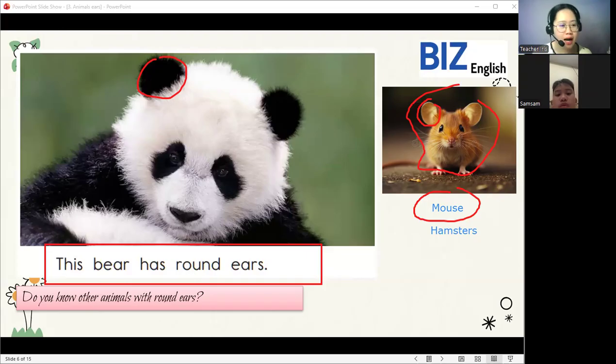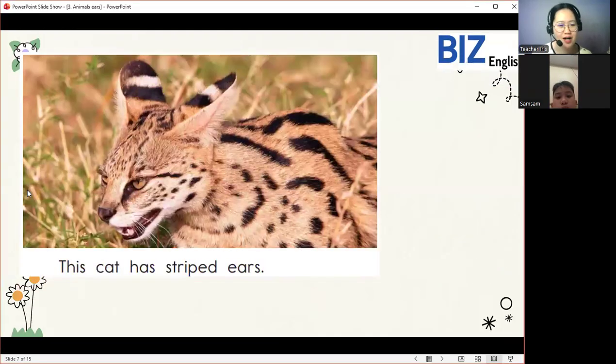So this mouse, let's read this one. It has tiny round ears. Yes, very good. So this is another example of an animal with round ears. So very good. Next, let's go to our next one.